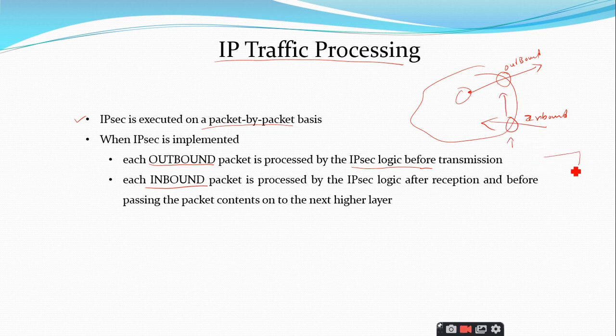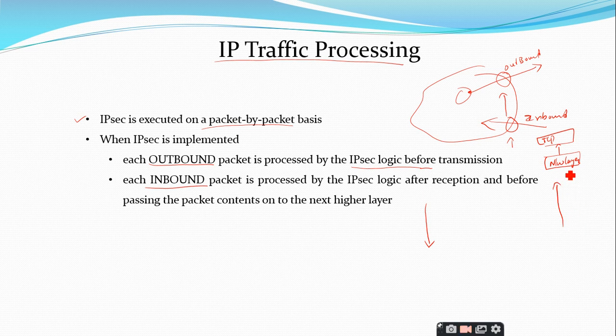As we know, IPsec is implemented in the network layer, or the internet layer. The layer above this network layer is TCP. At the receiving end, it goes from bottom to top, and at the sending side, processing always goes from top to bottom.